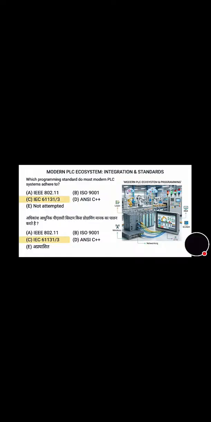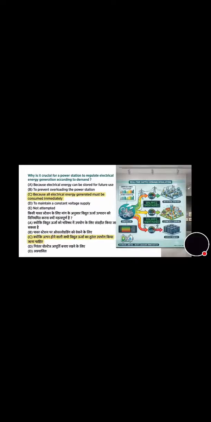Now move towards the next question. Why is it crucial for a power station to regulate electrical energy generation according to demand? The correct answer is option C, because all electrical energy generated must be consumed immediately.